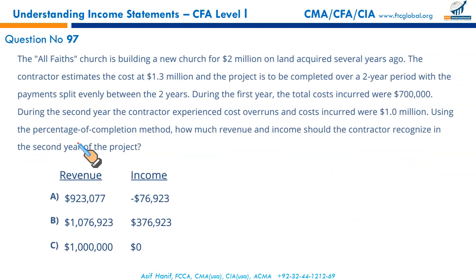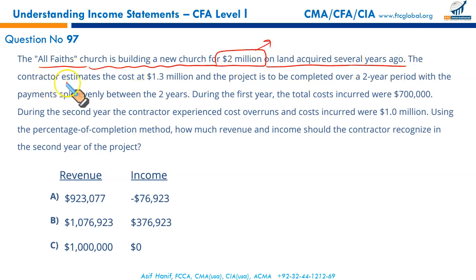Next, the All Faiths Church is building a new church for $2 million on land acquired several years ago. This is the contract price. The contractor estimates that the cost will be 1.3 million. 2 million versus 1.3 means the expected profit on the project is $700,000. And the project is to be completed over a 2 year period with the payment split evenly between the 2 years.